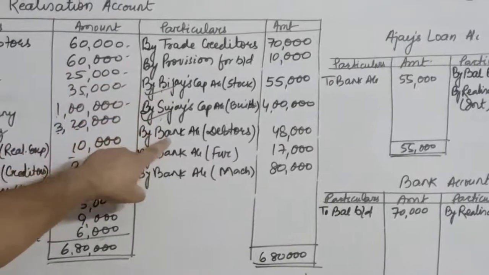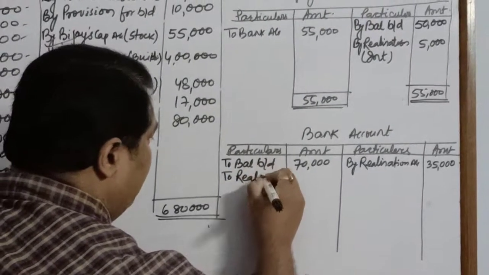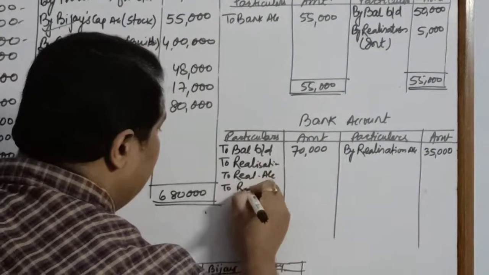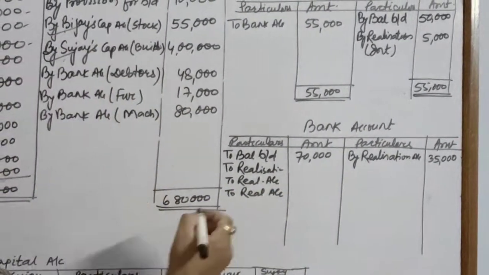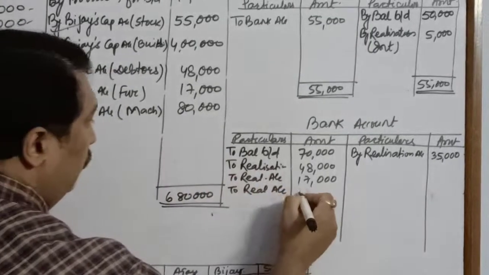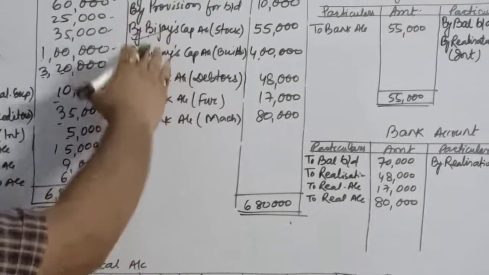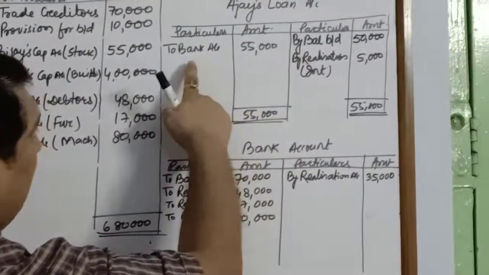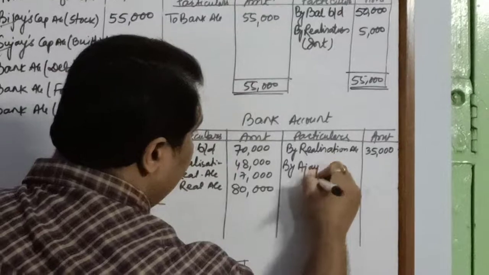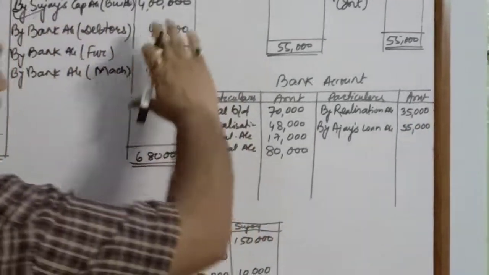On the credit side, we have 3 bank words used over here. So I can just write to realization account. Children, I always suggest to write as many times as you have the items appearing. Otherwise, you may make mistake in calculation and that will lead to losing marks. So please write individual items. There is no bank term on the credit anymore. We'll see Ajay's loan account. It is on the debit side bank. So it will be credited by, I will write Ajay's loan account. Rupees 55,000. So that's all with Ajay's loan account.